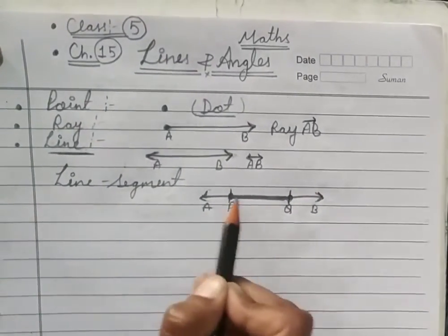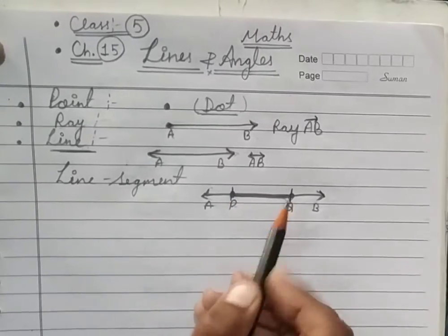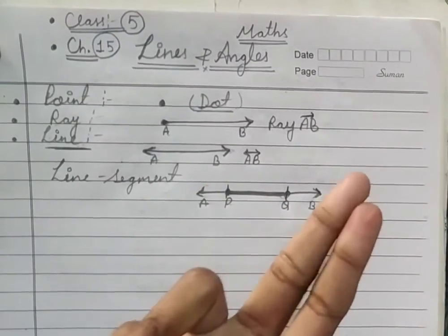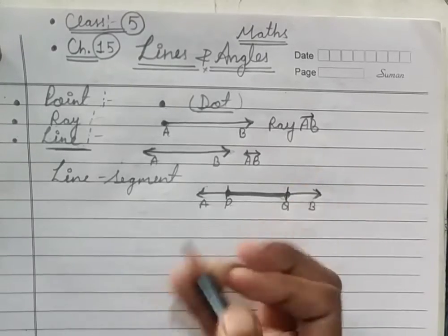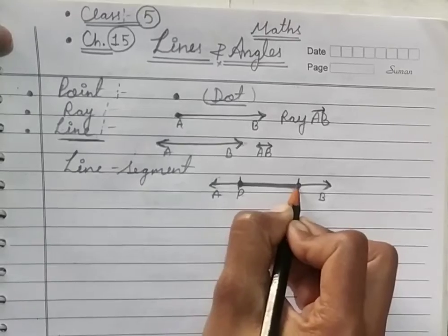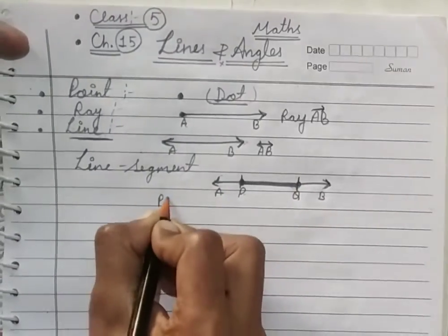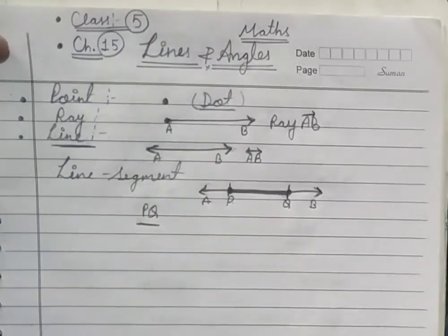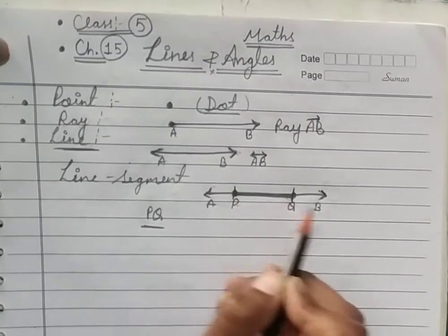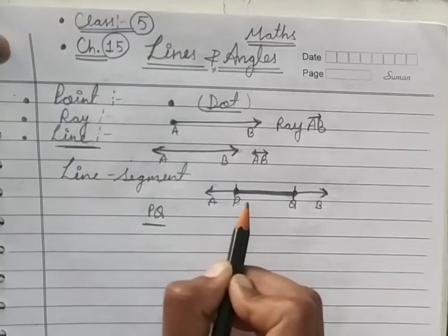And a line segment has how many endpoints? Two. You can see it starts from P and ends at Q. So our line segment is PQ. AB is a line. I repeat again, AB is a line and PQ is a line segment.